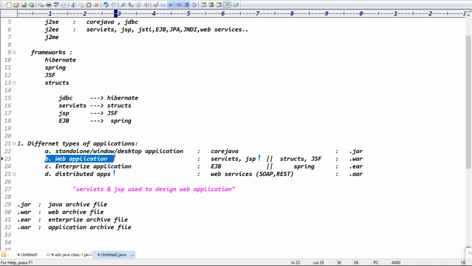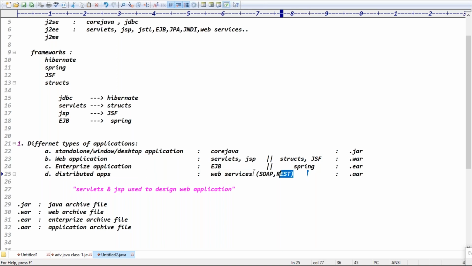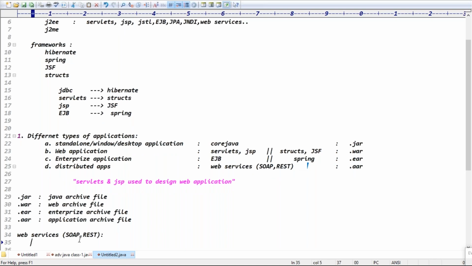Standard applications, web applications, and what? Enterprise applications, and the fourth one is the distributed applications, right? Exactly. See, guys, I'll give some explanation about the SOAP calls and REST calls. Basically, this is a frequently used term in industry. One is a SOAP call, one is a REST call, right?